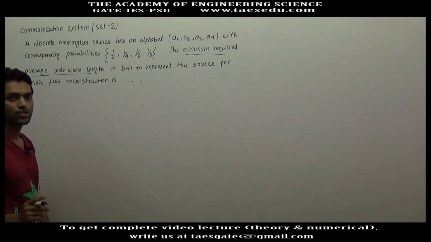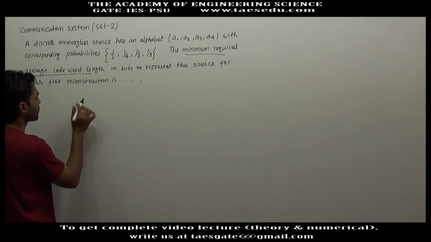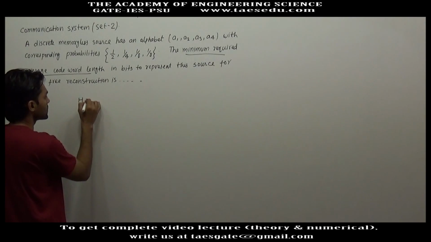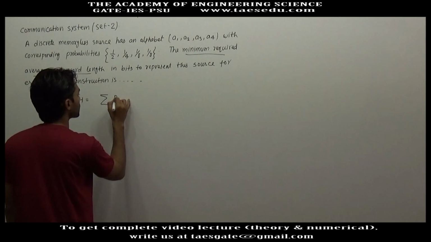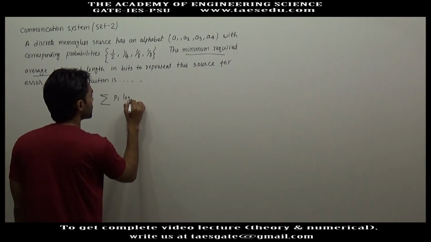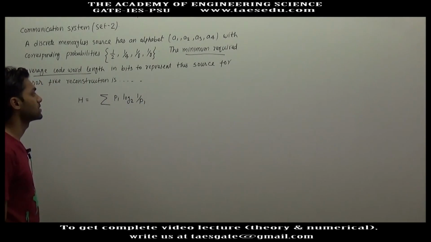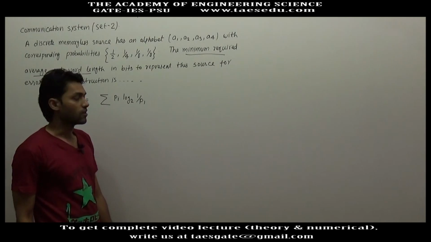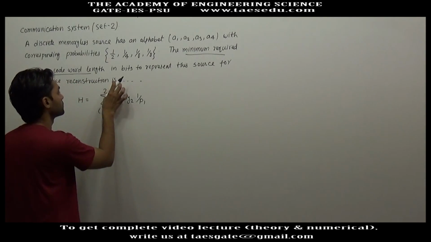The minimum required average code word length is nothing but the entropy of this source. So in this question we have to find the entropy of the source, and the formula for entropy of the source H is summation pi log base 2 1 by pi, where pi is the probability of alphabet, i is 1 to 4.